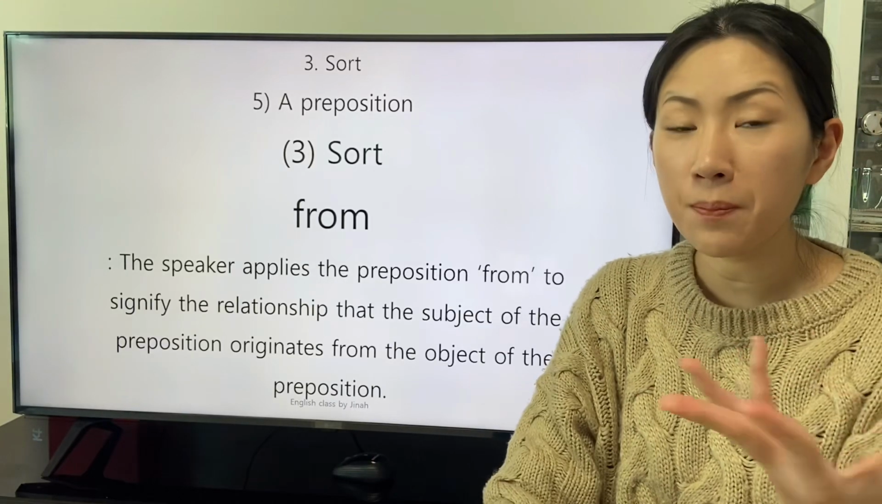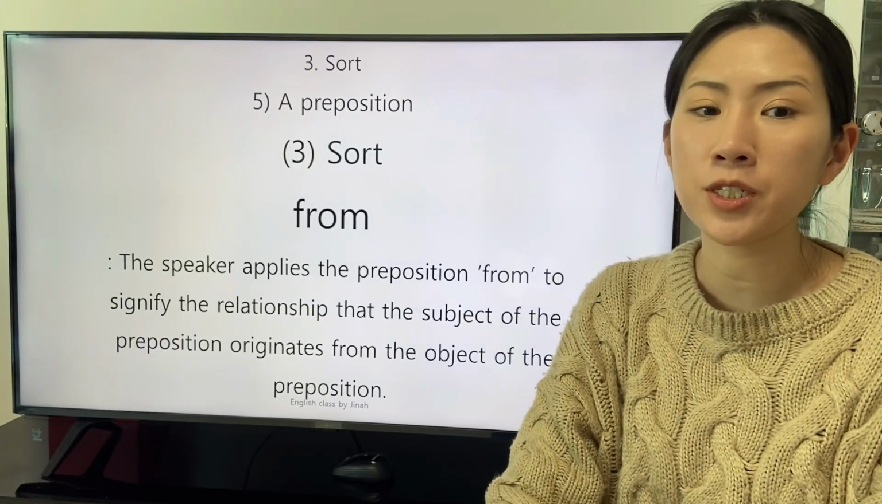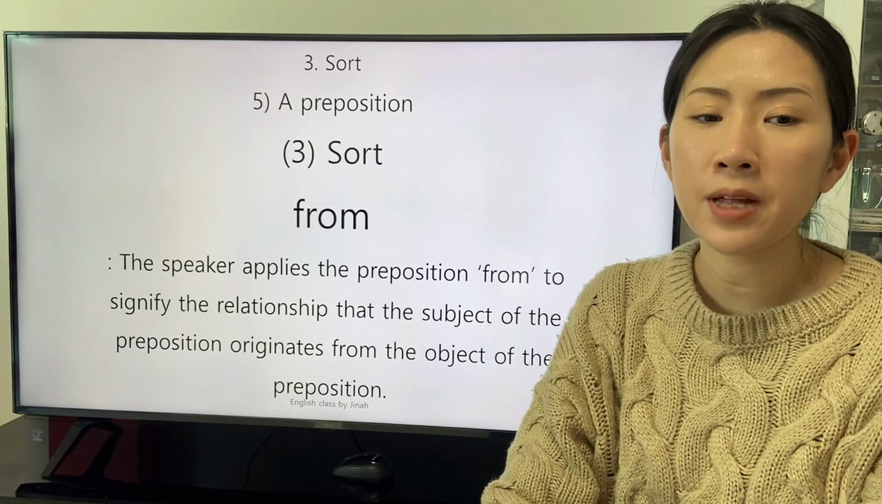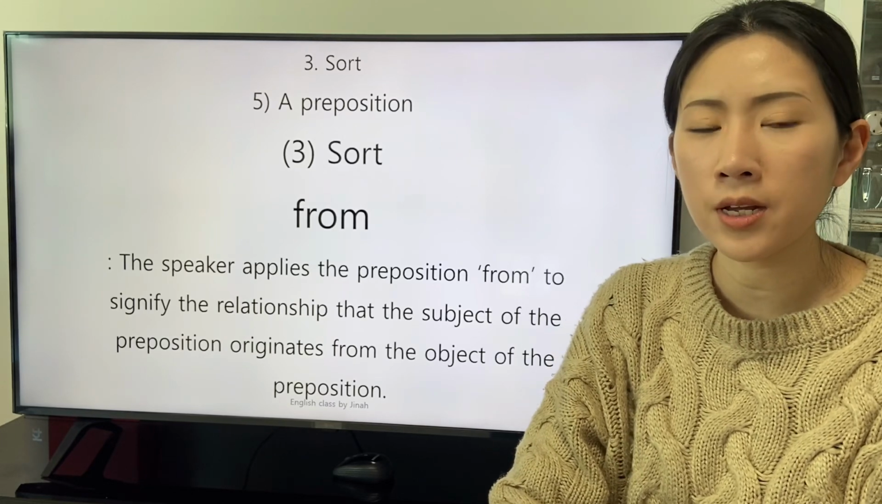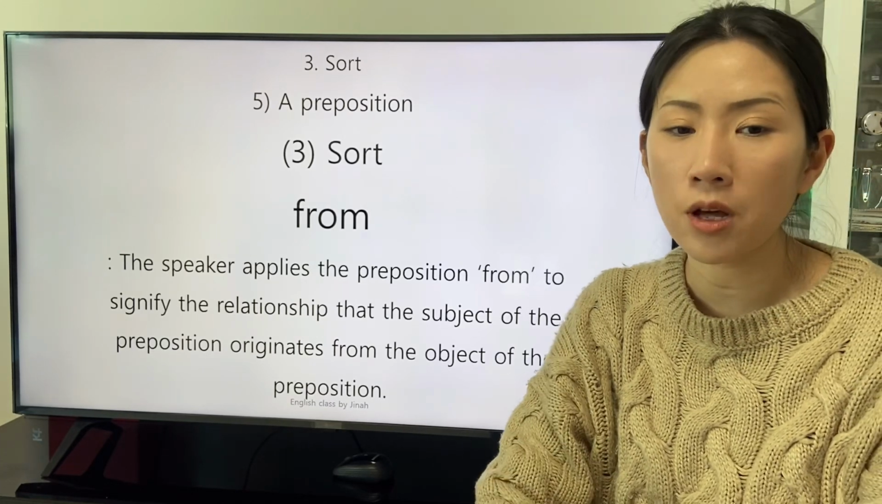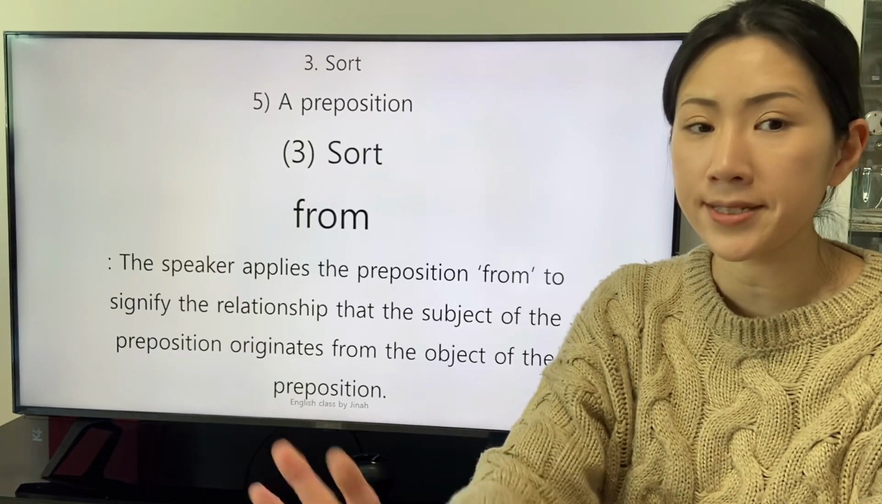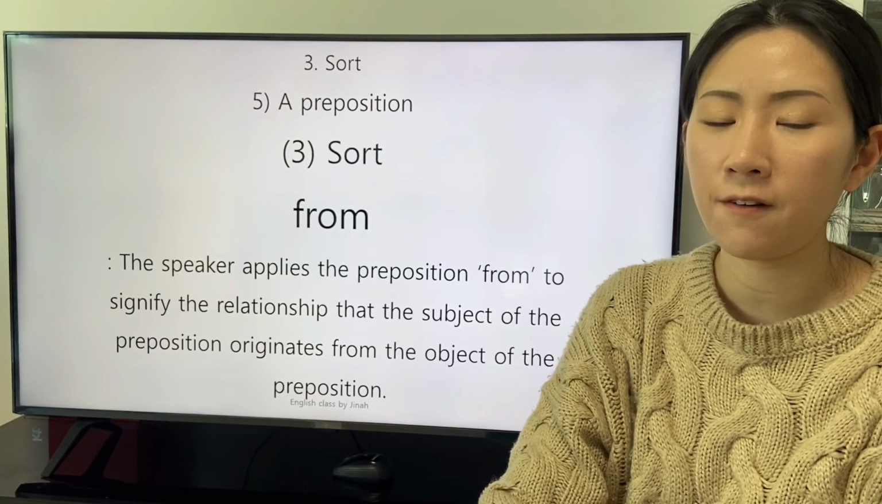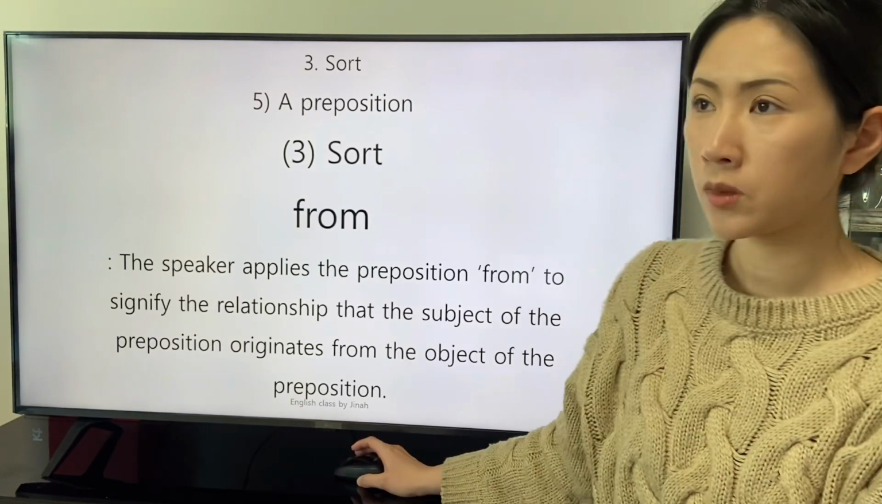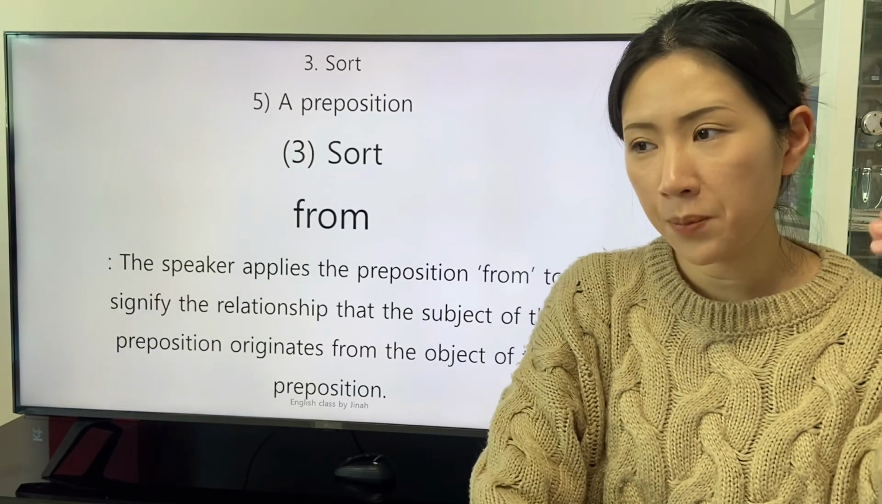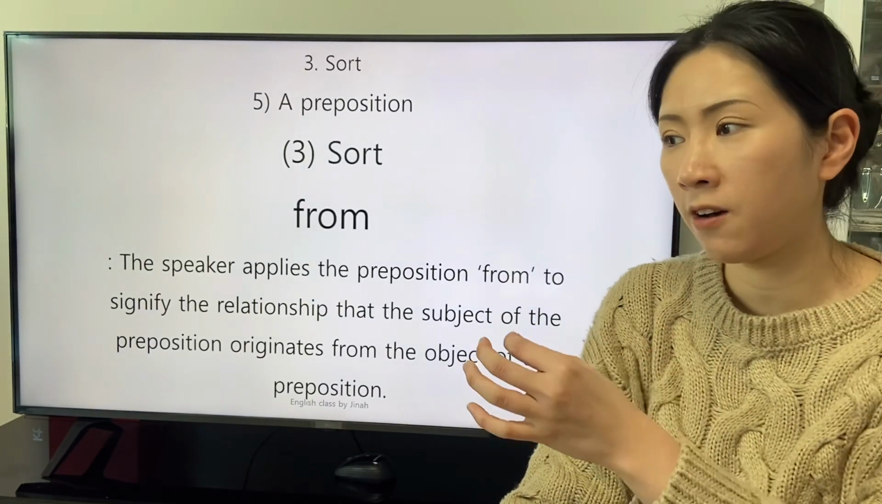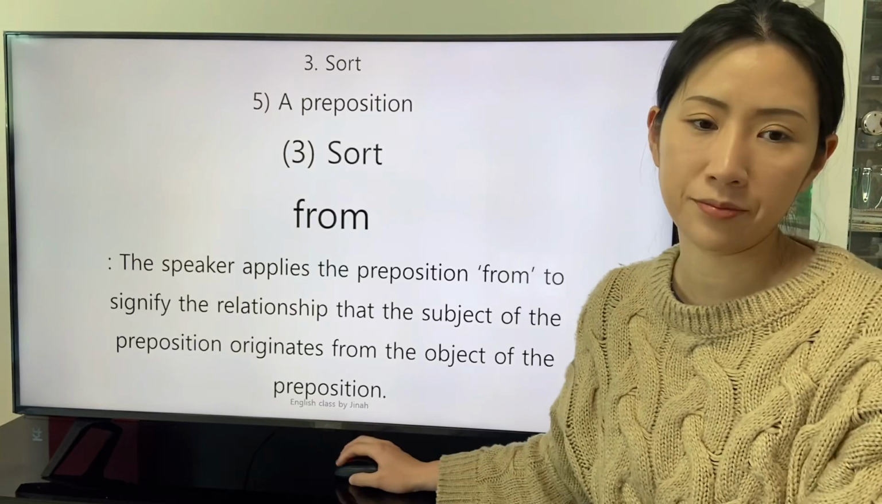The next preposition we will study is the preposition from. The speaker applies the preposition from to signify the relationship that the subject of the preposition originates from the object of the preposition. The object of the preposition is the origin of the subject of the preposition.